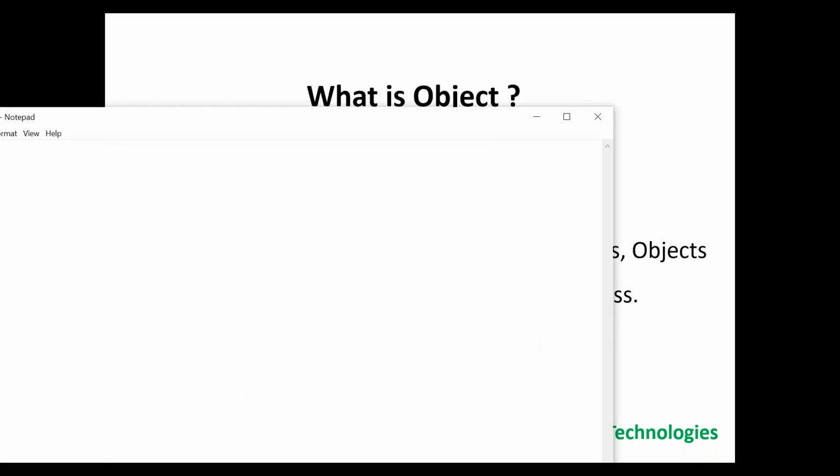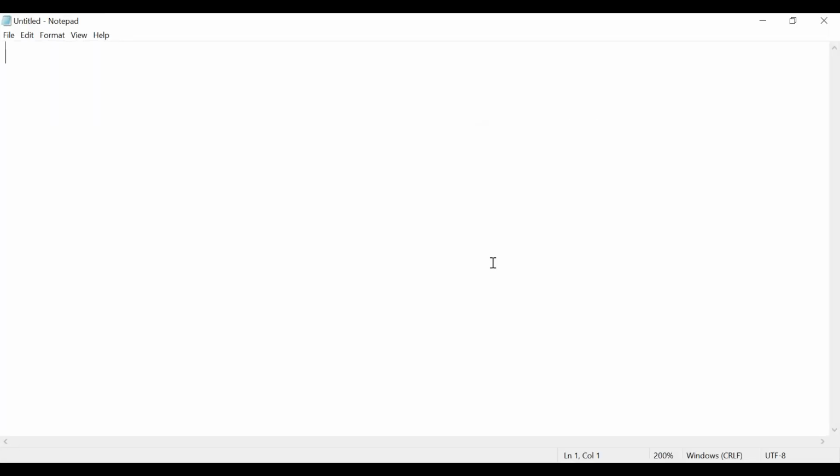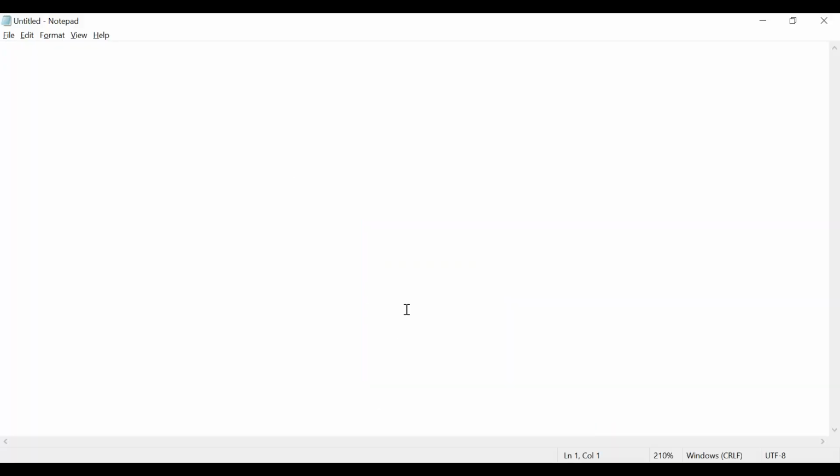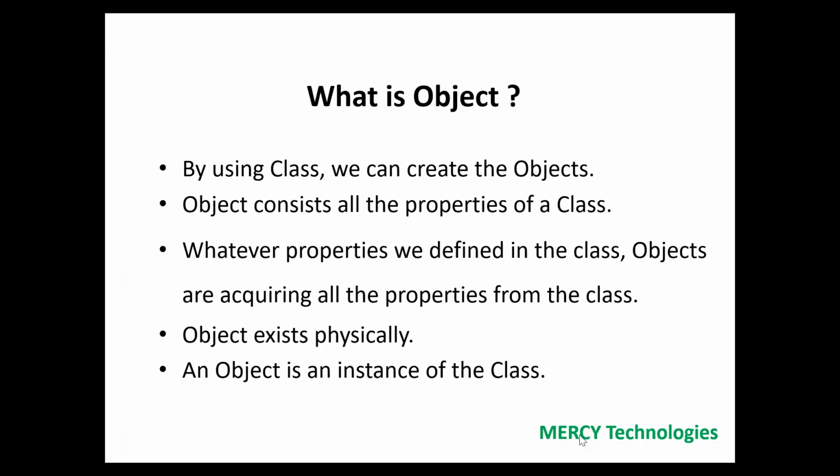Let's understand what is meant by instance, because instance is a new word we are hearing. Instance is nothing but object. Another name for object is instance. So object is from class. By using a class, we can create any number of objects.